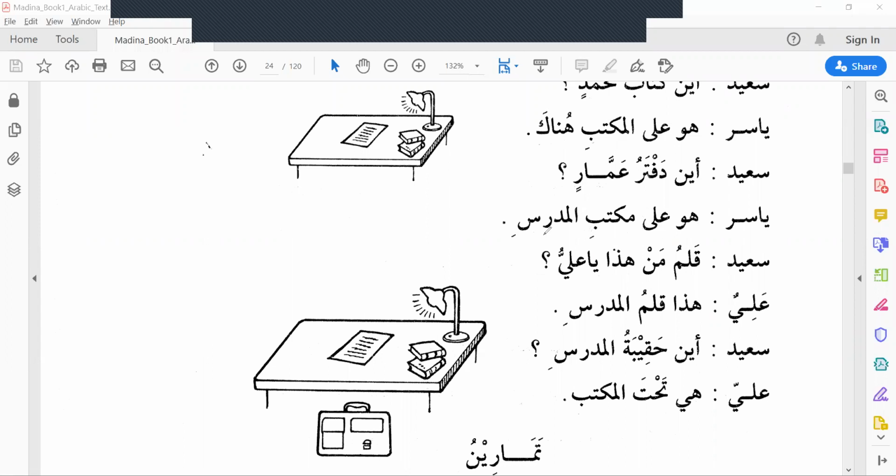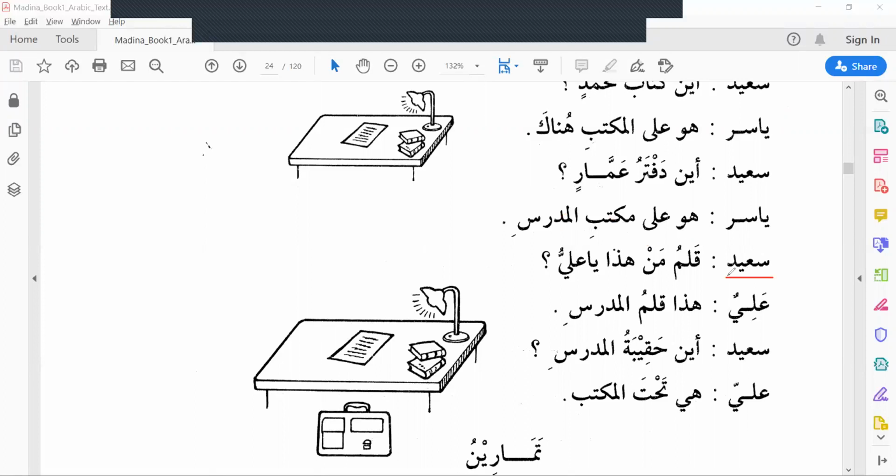Ala maktabil mudarrisi. Mudarrisi, teacher's, is mudafun ilayhi, so we are giving kasra here. It is on the teacher's table, or the table of the teacher.